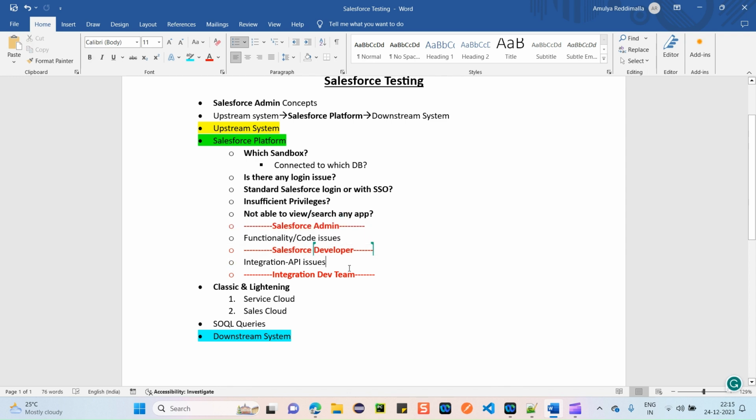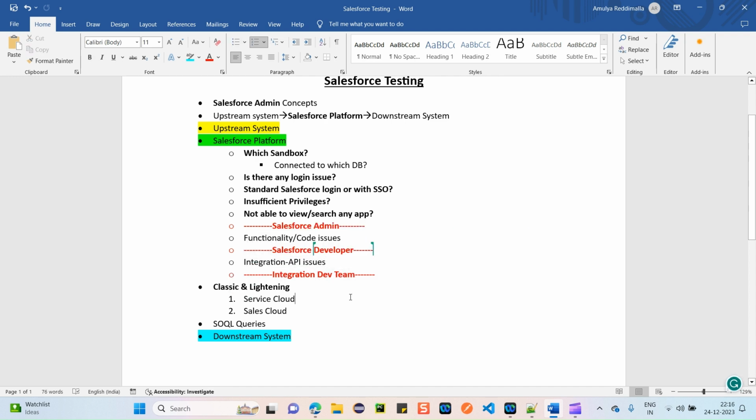Got it, right? Next, another important thing here. I clearly told you there are some upstream and downstream systems. On Salesforce also, if you're searching for anything, then internally the Salesforce application will call multiple APIs, and from that, data will be displayed on your Salesforce application. Those APIs will not be handled by your Salesforce developer. They might be handled by your other API integration team. So you have to be clear on this also.